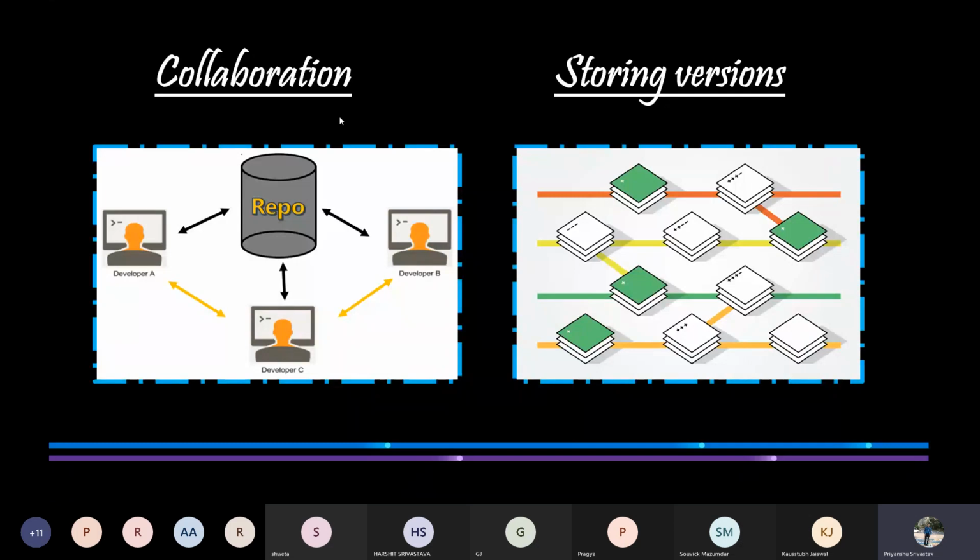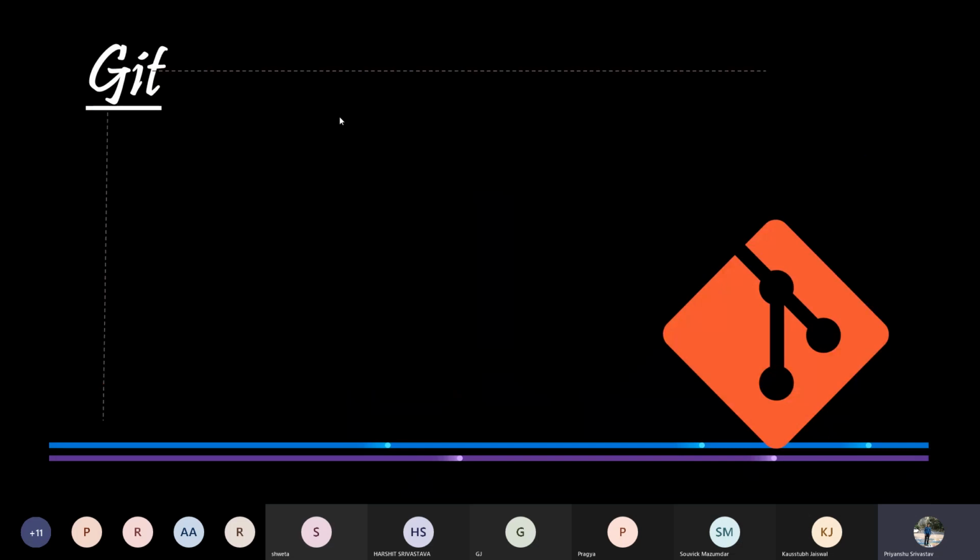So version control system makes this task very easy by automatically saving the versions of the file along with the message regarding why the changes were made. So this was all about version control system.